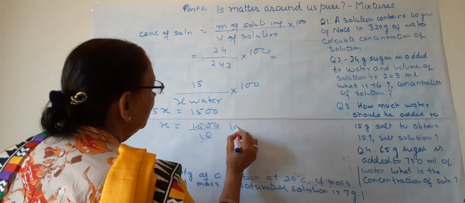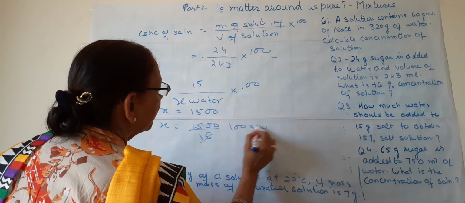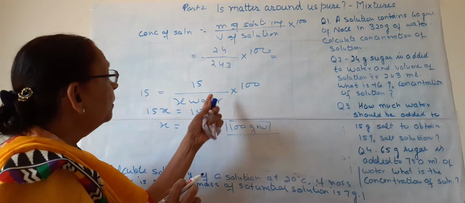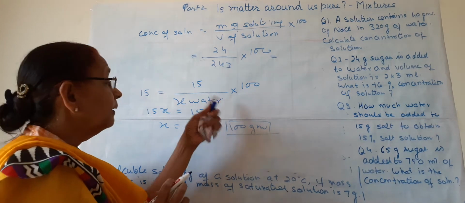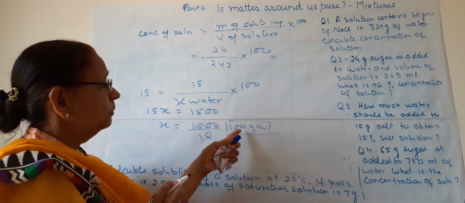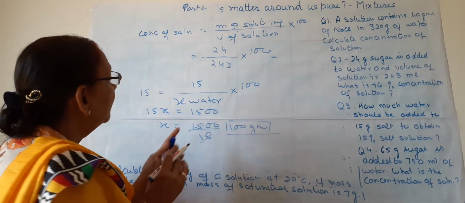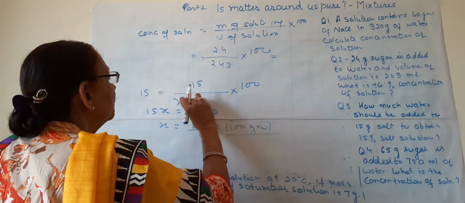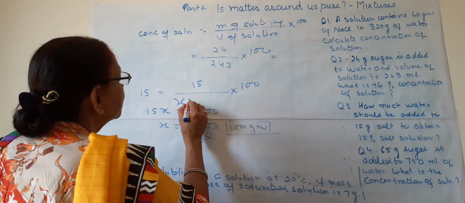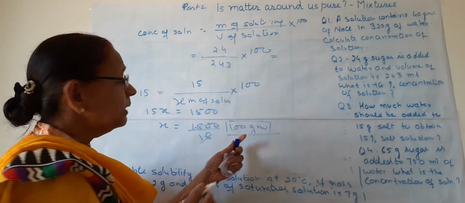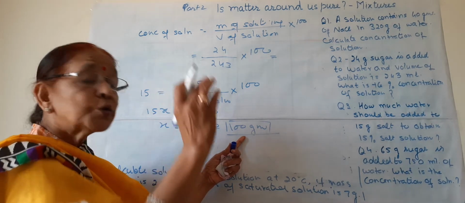So it will be 100 grams. So what we are getting? This 100 grams is the mass of solution. This is not the weight of water. This is not the mass of water. We get this because in our formula we have X as the mass of solution. So this 100 gram is the mass of solution.